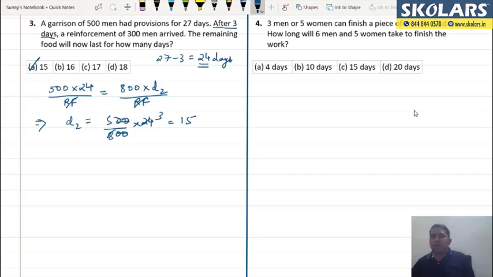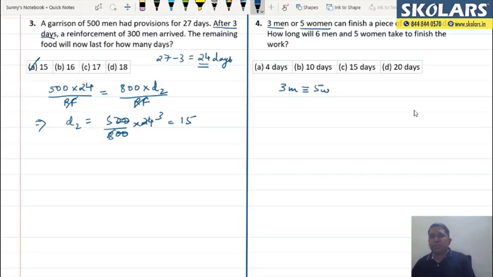So from here, the very first thing that I have is 3 men or 5 women. Either 3 men finish the work in 12 days, or 5 women finish the work in 12 days. Okay, so the first equivalence I get from this is that 3 men are equivalent to 5 women, because either 3 men are finishing the work in 12 days, or 5 women are finishing the work in 12 days.